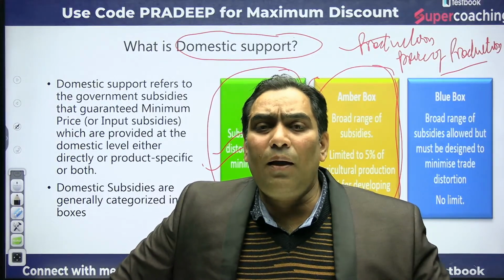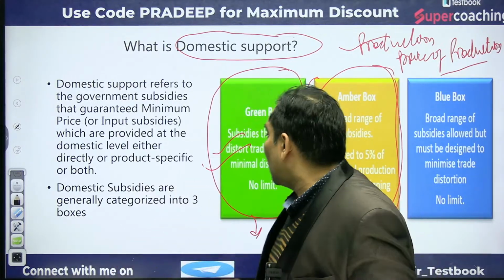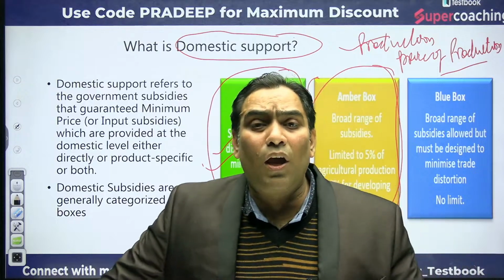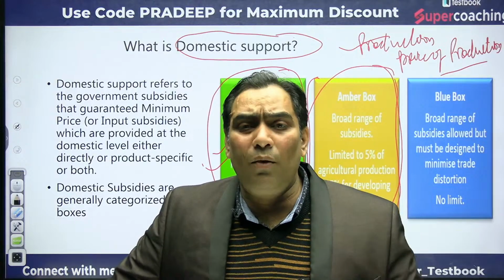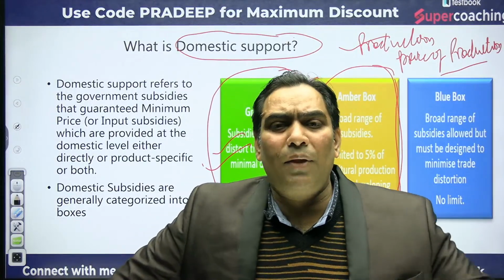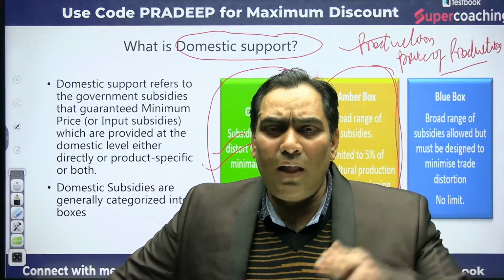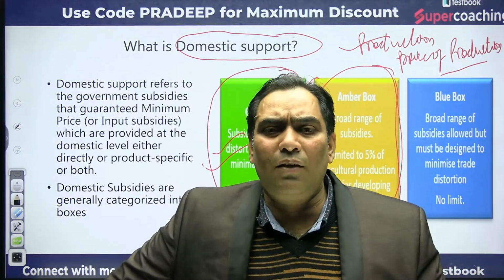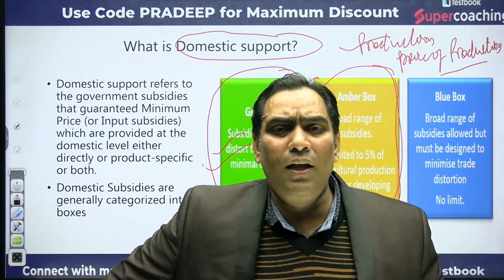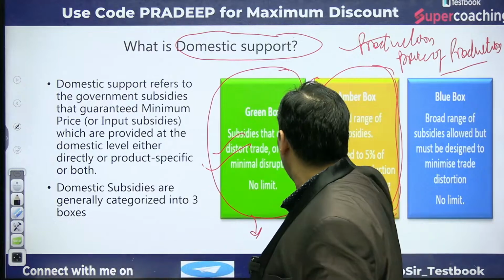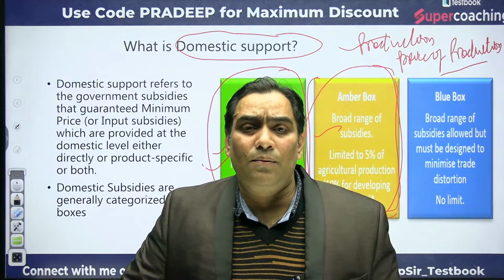So announcing the minimum support price is nothing but a trade distorting subsidy, because it gives the farmer the confidence to do more and more production. When production is more, prices are going to go down because supply is more. But the government is there, announcing that it will procure, and it is legally bound under the MSP. Okay, and this is nothing but amber box subsidy.